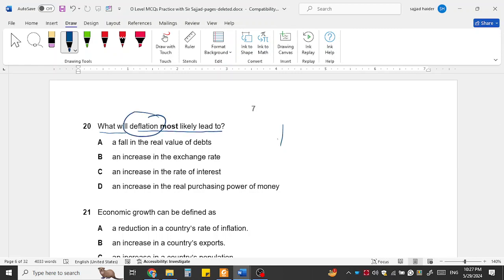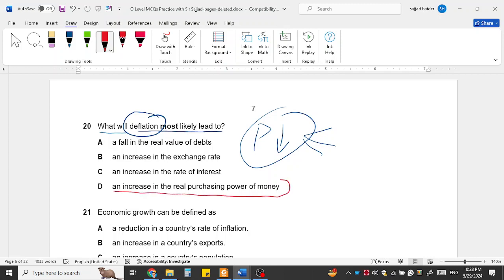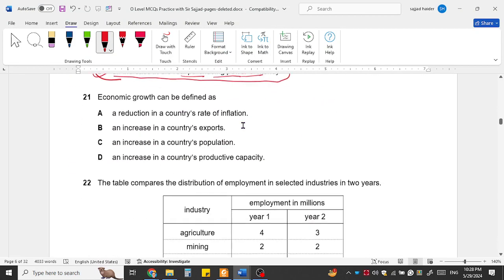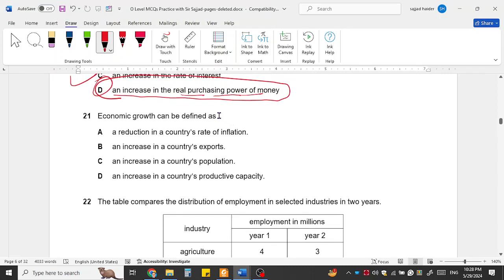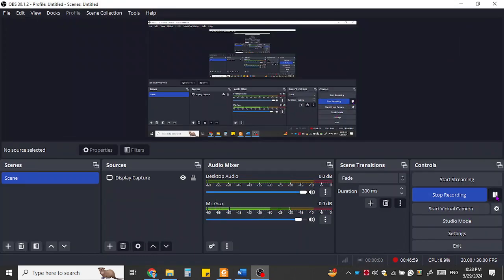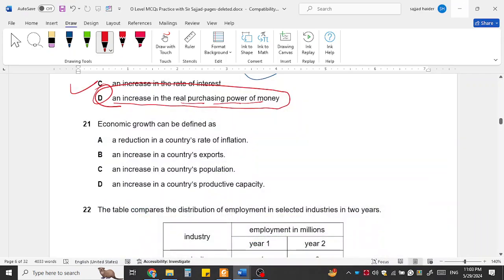Deflation means when the prices are reducing in the economy, you will witness a reduction in the prices. Yes, everything is getting cheaper when you buy. So when deflation occurs, people have higher purchasing power. They can buy more goods from that money because goods are cheaper. D is the answer. An increase in the real purchasing power means when the prices are falling, people can purchase more. Now come to question number 21.